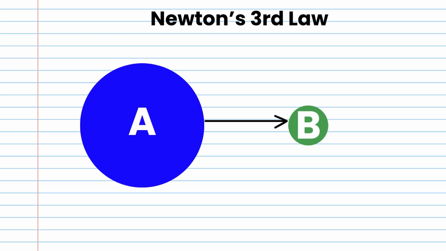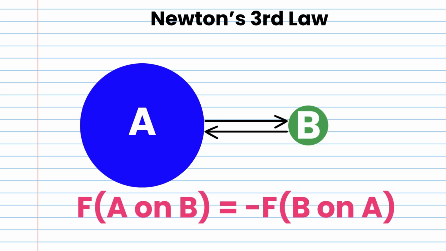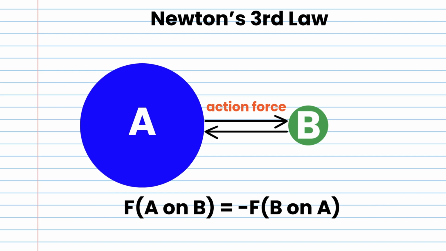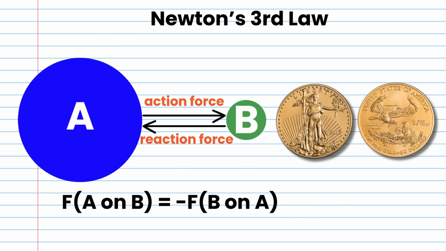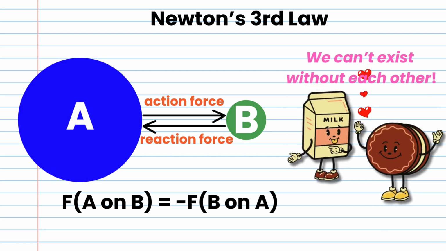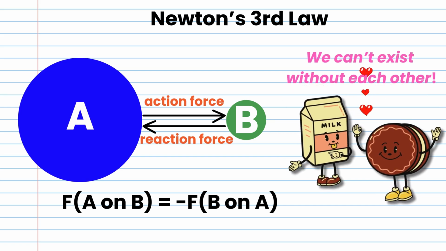In this diagram, A applies a force on B rightward, and B applies a force back on A. The force exerted by object A on B is equal and opposite to the force exerted by object B on object A. If force exerted by A on B is the action force, then force exerted by B on A is the reaction force. Action and reaction forces are like two sides of a coin. One cannot exist without the other, which means these forces occur in pairs.